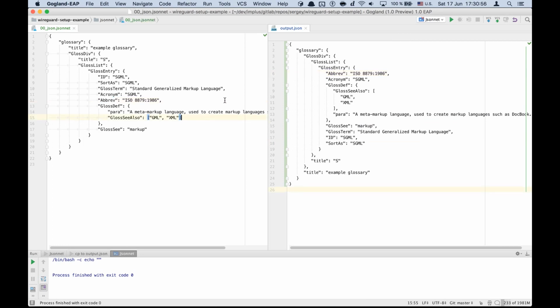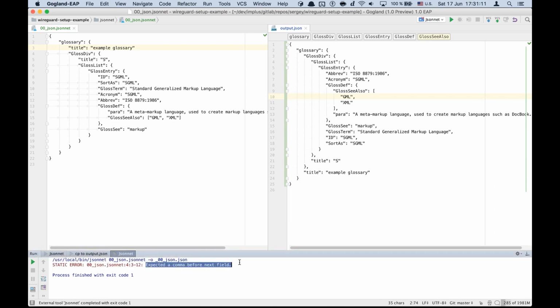So if you don't use any Jsonnet features, you can use it at least to prettify your JSON files, and also it validates JSONs. So for example, if we delete this comma and run the Jsonnet command again, it says that it expected a comma before the next field. So if you give Jsonnet an incorrect JSON file, it will error out.